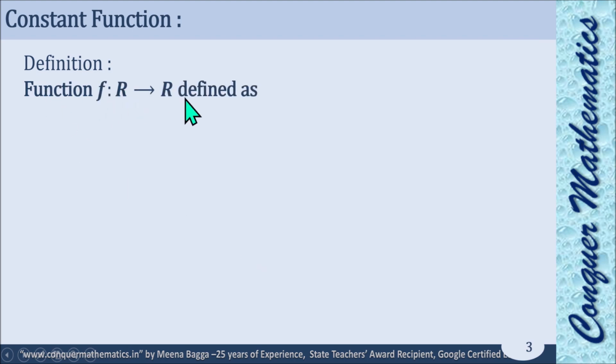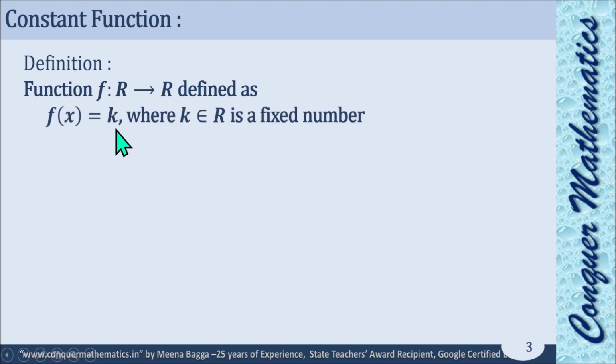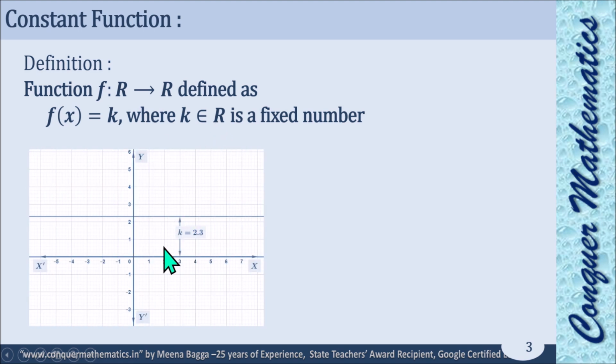Function f from R to R, you already know, we all are discussing real function only. That means domain and codomain are subsets of R. f(x) = k. Whatever x will be, whatever real number we put in, we will always get k. k is a fixed number. Okay. So this type of graph can be created for constant function.